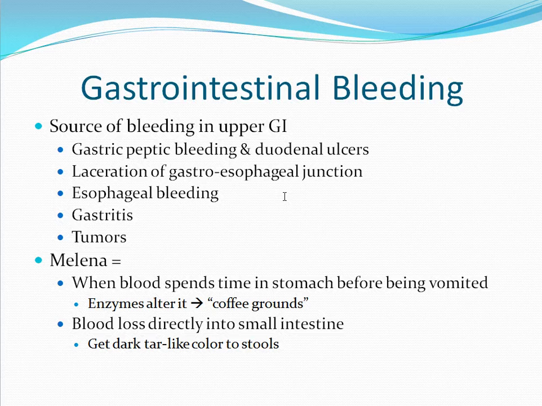Melena occurs when blood spends time in the stomach before it has been vomited. When blood is in the stomach, the enzymes will begin to alter it so that now it looks like coffee grounds. Blood lost directly into the small intestines will result in the production of dark tar-like stools. This is usually seen with peptic ulcers.